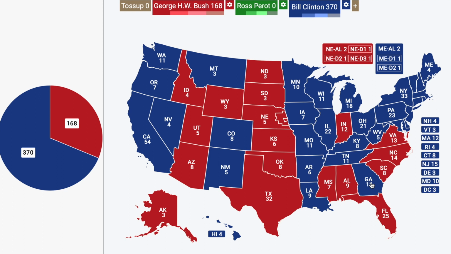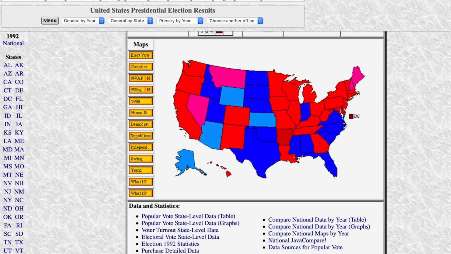And we see he's able to win in a lot of southern states. He's able to win Montana. He's just able to win a lot of these states with large numbers of electoral votes. And you'll notice here, I have the numbers of electoral votes for each state set to the 1992 levels. And then I have Ross Perot added here. But what would have happened if Ross Perot hadn't dropped out of the race?